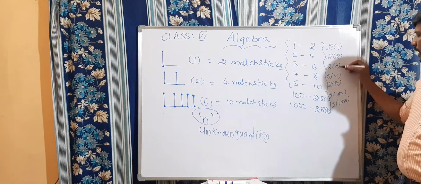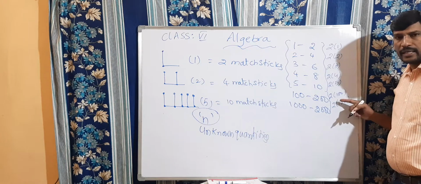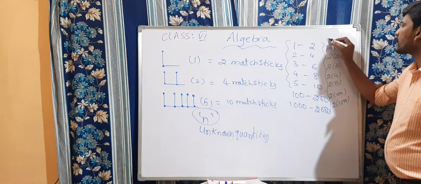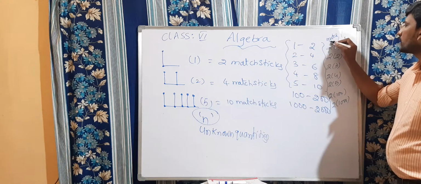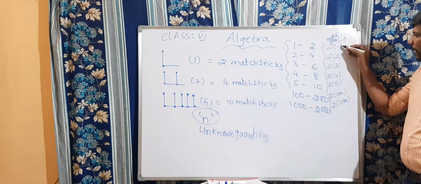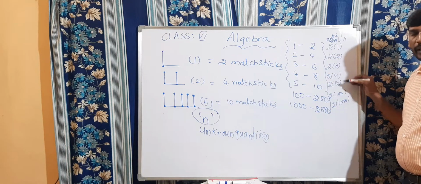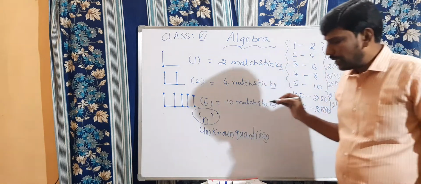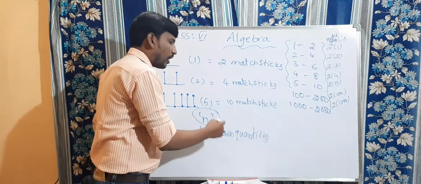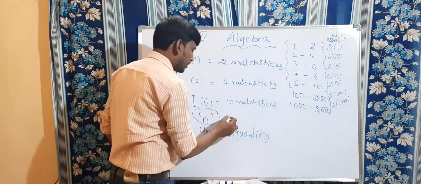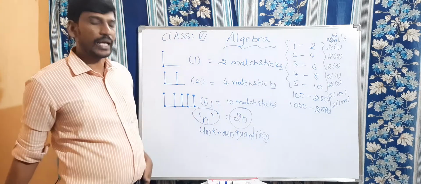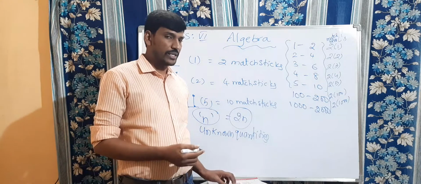See, the bracket parts are nothing but the number of L's. In the bracket part, it's showing that this is L's and this is 2 mastics. So by using 2, we are multiplying with L, the number of L's. Like that, if I want to make n L's, how many mastics are required? Yes, 2n mastics are required to make n L's. Right, children? Did you understand this?